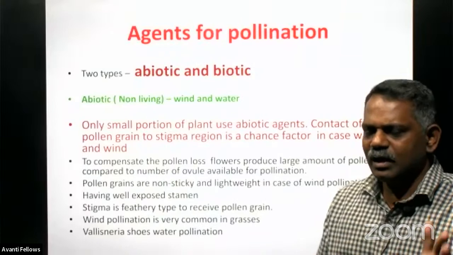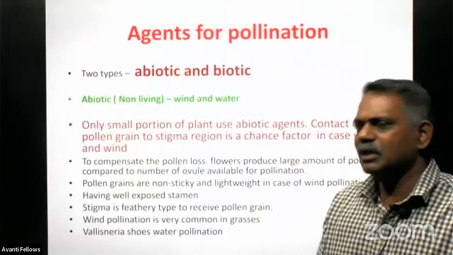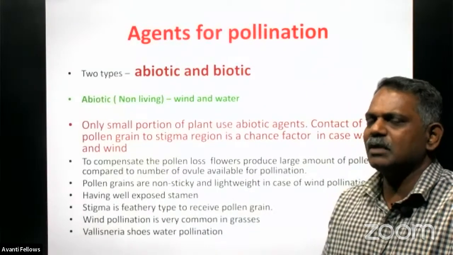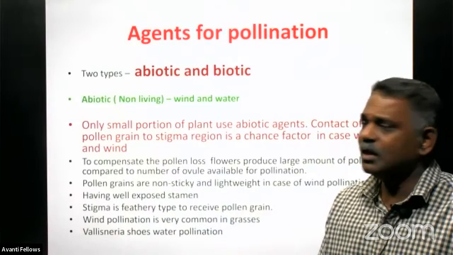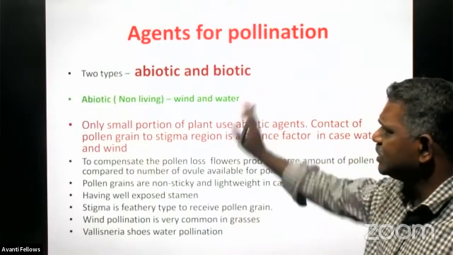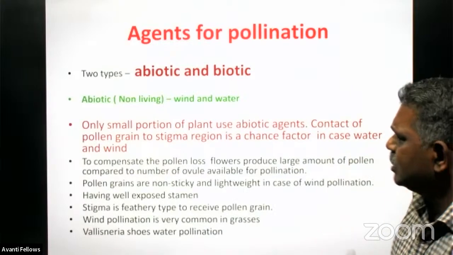Pre-fertilization event includes the gametogenesis, both microgametogenesis and megagametogenesis. And another one is pollination, and two agents are there for pollination, biotic or abiotic. Already we discussed.